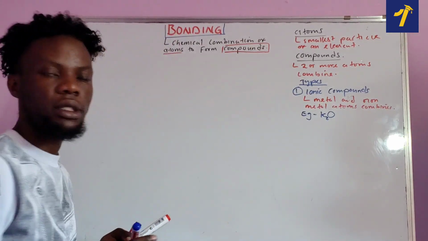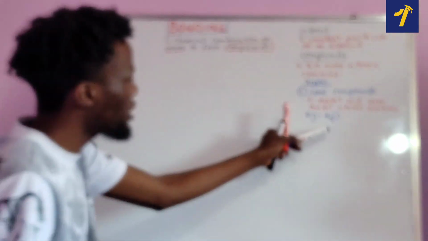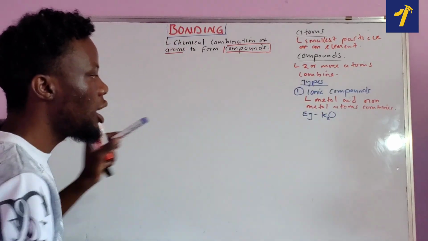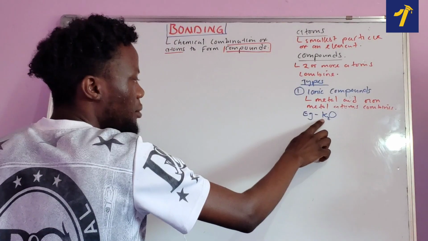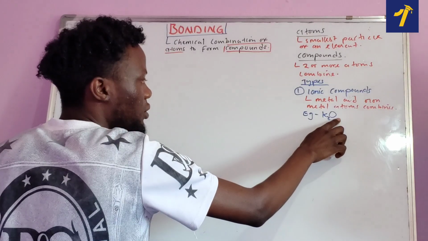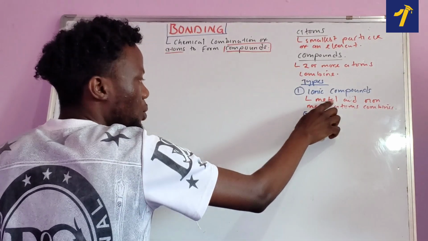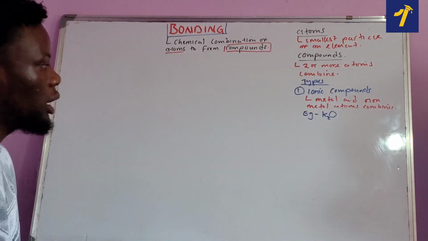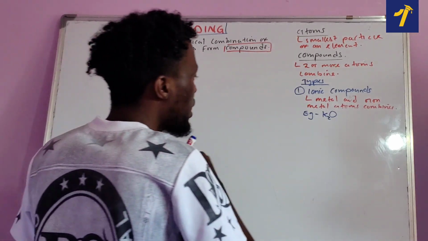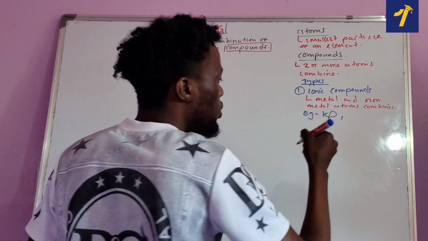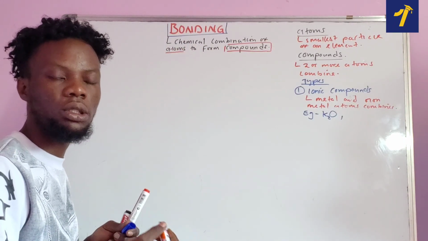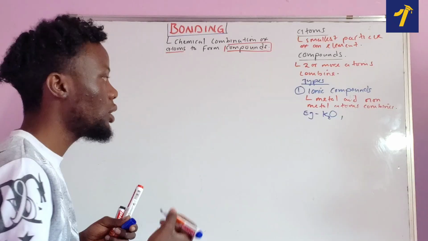What type of a compound is this one? We're going to say potassium oxide is what? An ionic compound. Why? Because potassium is a metal, oxygen is a non-metal. Remember from the definition we said metal and non-metal, they have to be there. Okay, that's the first good example. What about another one? As long as you're able to identify the metal and the non-metal in a certain compound, you're going to call it ionic compound.